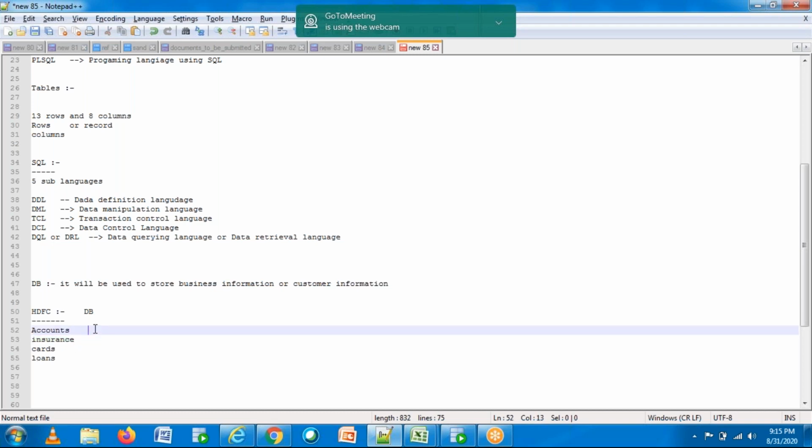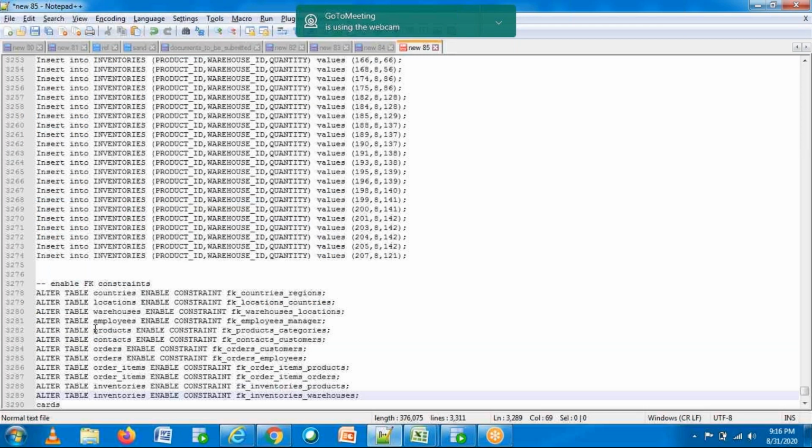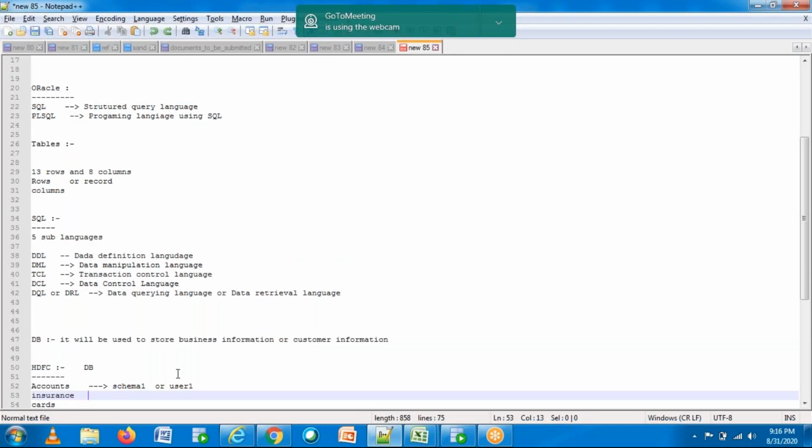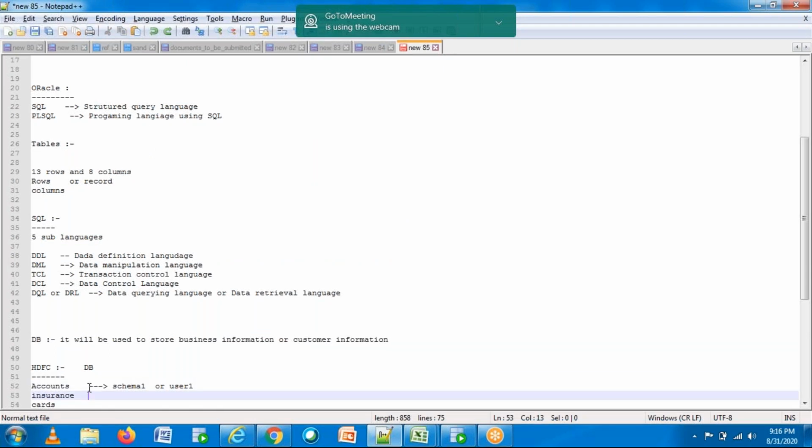All the accounts related information they want to store in a schema, schema one, or we'll call it user one. All the accounts related information will be maintained under a schema called schema one or user one, and all the insurance related information will be stored under schema 2.